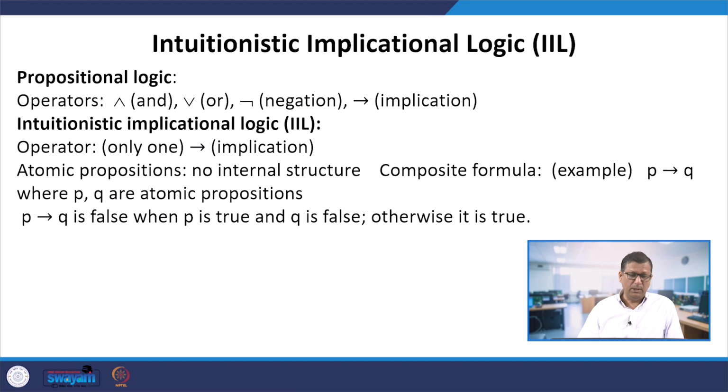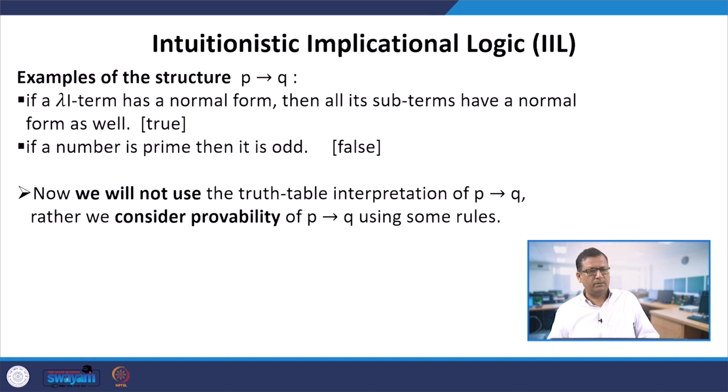Now we know that P implies Q is false when P is true and Q is false. Otherwise it is true. We have seen several examples of this. For instance, if a lambda I term has a normal form, then all its subterms have a normal form as well. Here P implies Q is true. And if a number is prime, then it is odd. We know this is false, since P is true and Q is false, so the truth value is false.